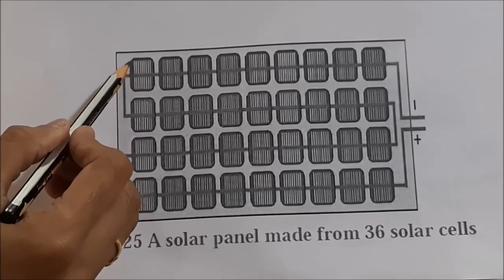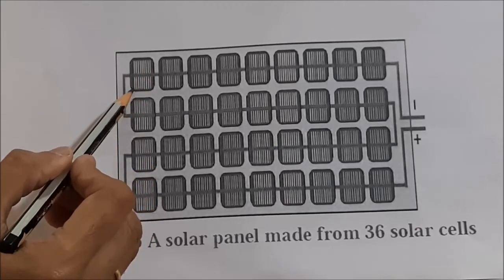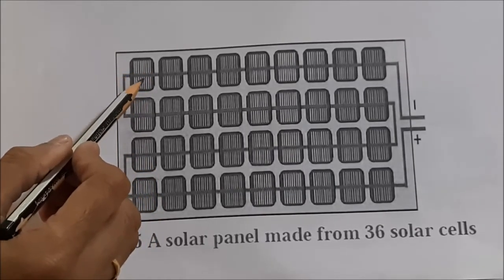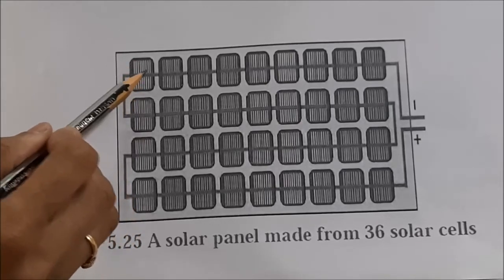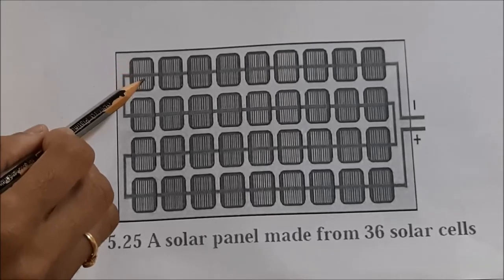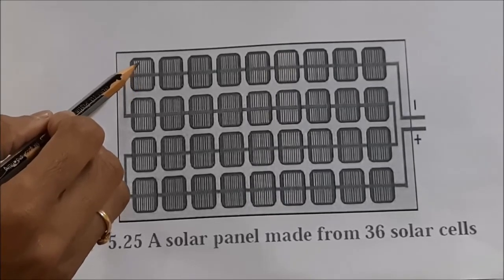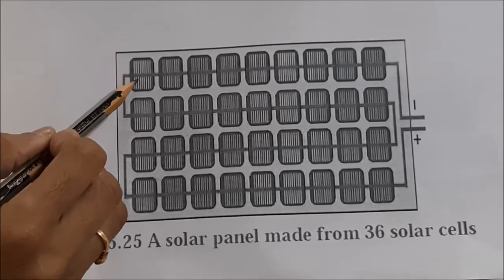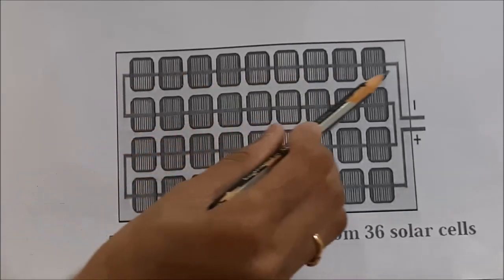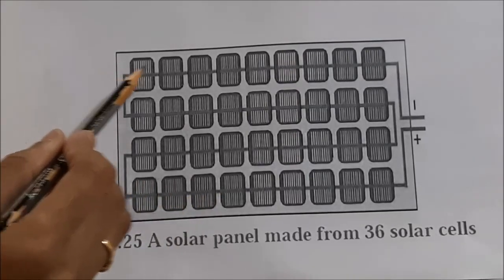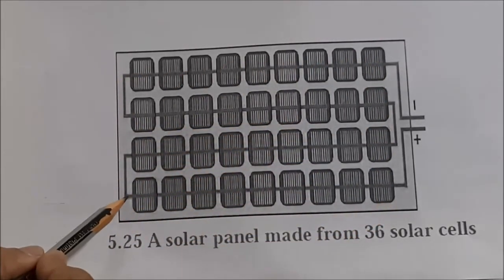The dimension of this solar cell is 1 centimeter square, and it gives us 30 milliampere current and a potential difference of about 0.5 volt. When these 1 centimeter square solar cells are arranged in a rectangular manner, we get what is called a solar panel.